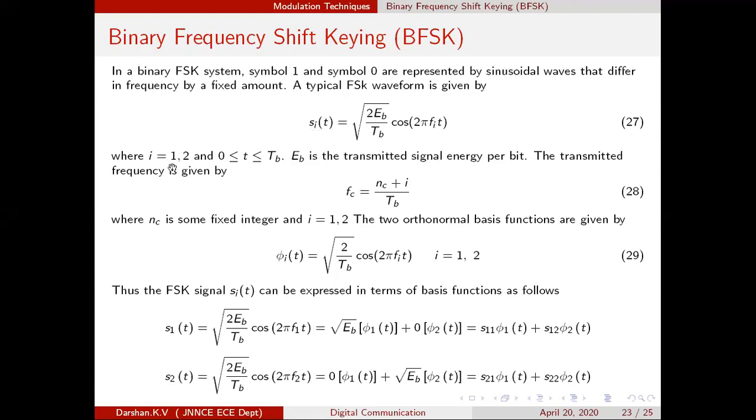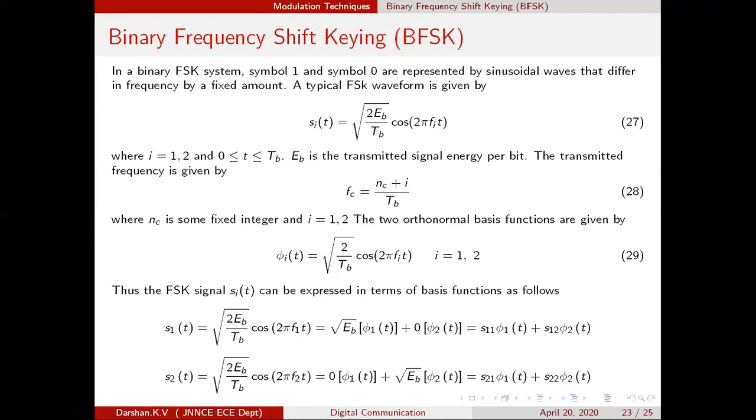So whenever you transmit i equal to 1, you are supposed to understand you are transmitting symbol 1. Let us have a convention. There is no hard and fast rule that i equal to 1 should always refer to symbol 1, and i equal to 2 should always refer to symbol 0. No, not that. It is a convention. So i equal to 1 means cos 2 pi f1 t means symbol 1. Cos 2 pi f2 t means symbol 0.